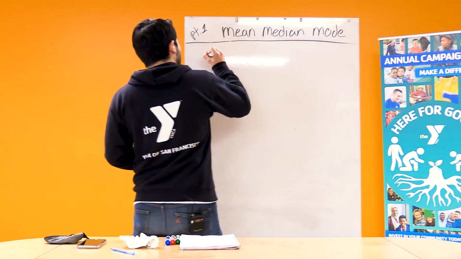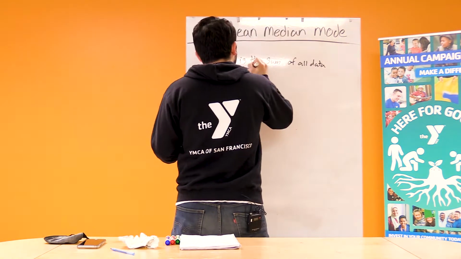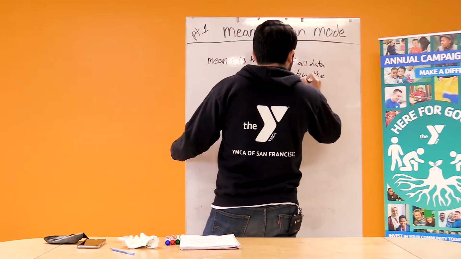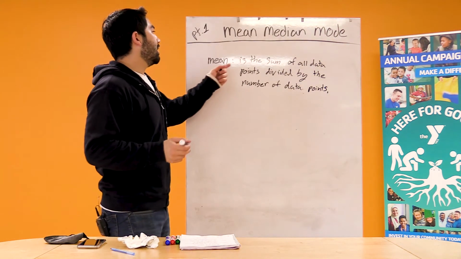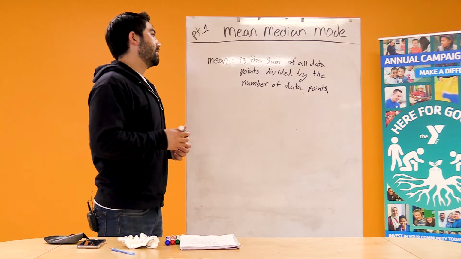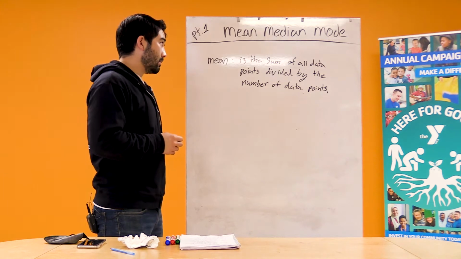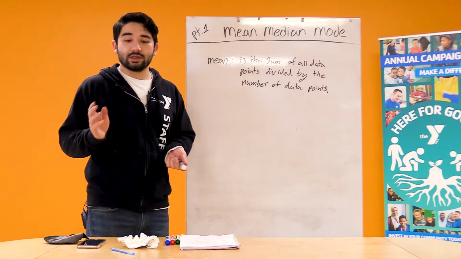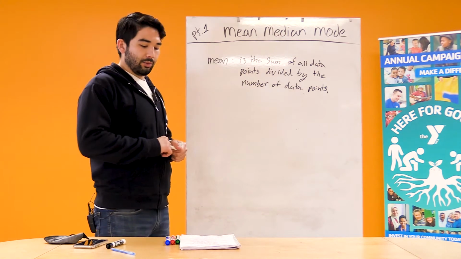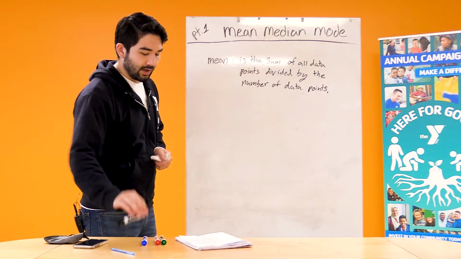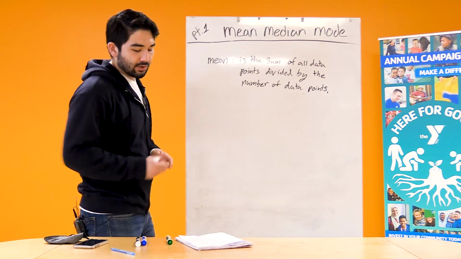So the mean is the sum of all the data points divided by the number of data points. This is a very useful thing to know, and it is how we calculate the average of a group of numbers. Very quickly, I have a set of numbers, and I'm going to show you how to find the average of it.